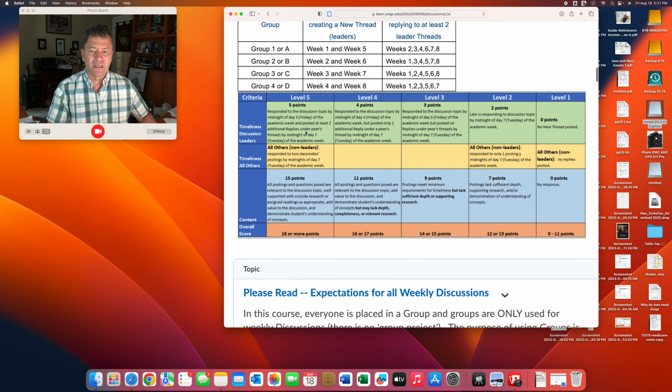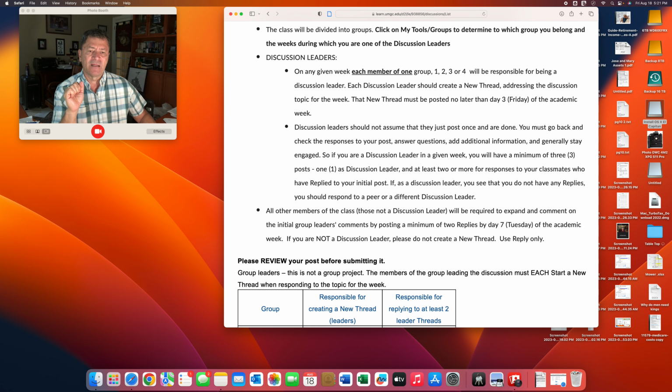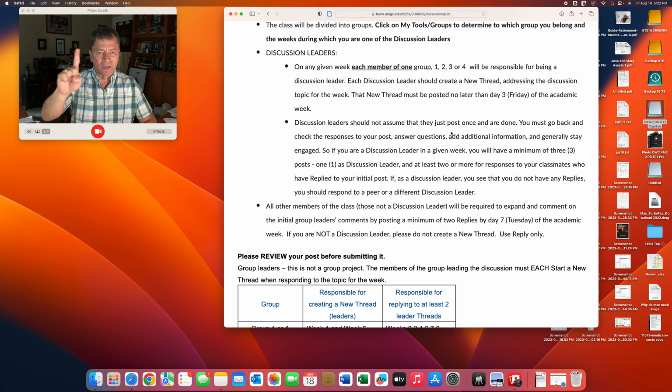Now, these are the 3 things I use to evaluate it, and I'm going to break that down a little more for you in my guidance. What all this says is that lead groups do their lead post by close of business Friday. This week I'm going to extend that. Obviously, I'm behind the power curve on that, but normally lead posts are done on Friday, and by Tuesday everybody else needs to have their comments done. The lead, like I mentioned in class, is responsible for one lead discussion that starts the discussion, and after that the lead is responsible for responding to 2 peers.